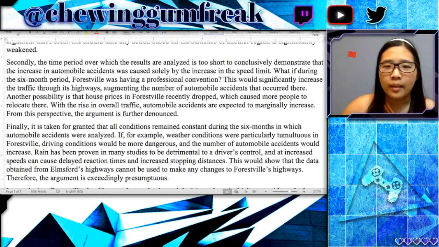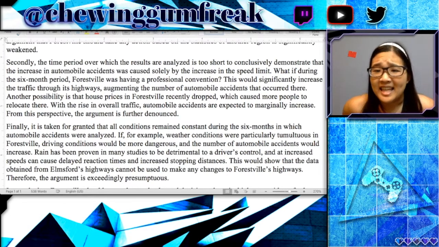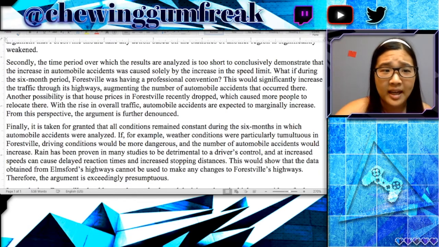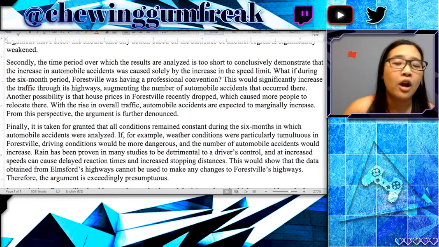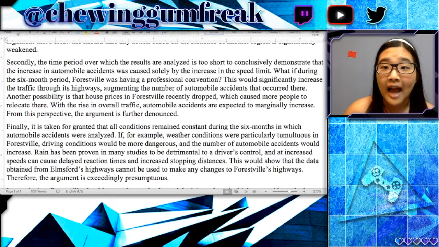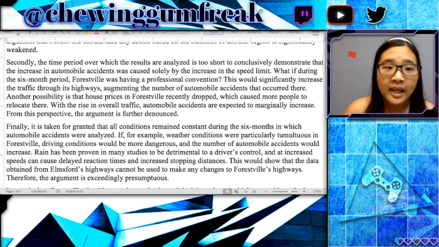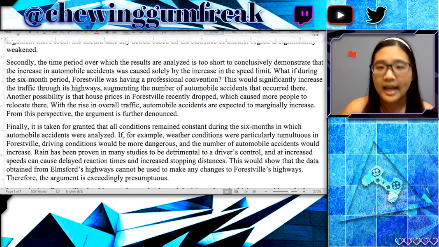When we're talking about the organization of all of these points as well, you probably actually want to start with this point, which is that the speed limit was responsible for the difference in car accidents to begin with, because technically this paragraph is making the claim that the difference in speed limits may not even account for the difference in car accidents. And if that's not the case, then why would you even need to talk about the difference between Forestville and Elmsford? So for me, this paragraph or this idea should actually be talked about first. Your second body paragraph can talk about the comparability between the two regions.